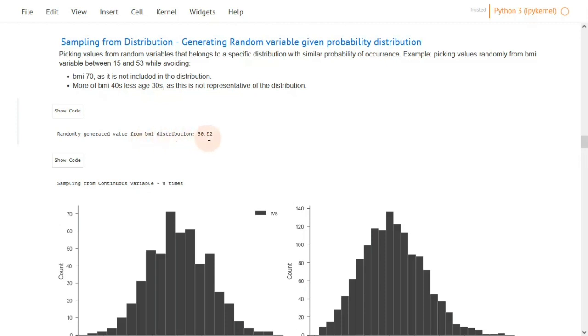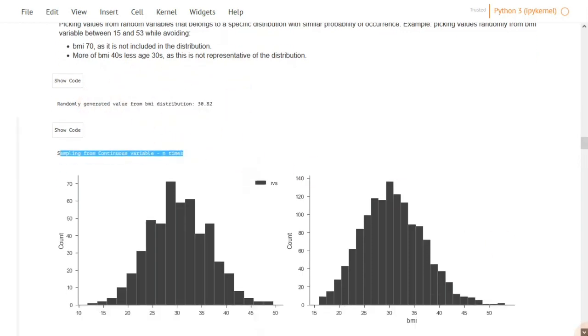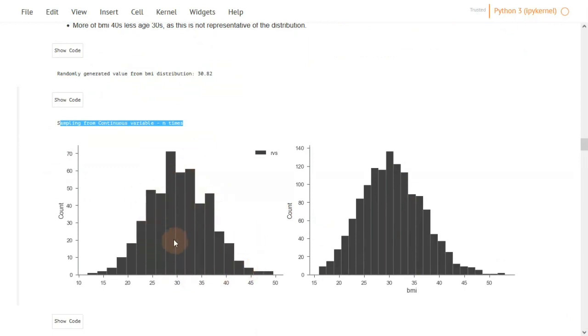So if BMI ranges between, for example, 0 and 50, I don't want to be picking 60 because 60 doesn't fit into the distribution. And if it ranges between 0 and 50 and it peaks at 30, I don't want to select many samples from the 40s and fewer samples around 30, and so on. Here we have selected just one random value from the distribution, and if we repeat this many times, we actually get a distribution of randomly selected values that follows the original distribution. The plot on the left is the random values that we have generated, and the plot on the right is the actual values of the BMI variable.